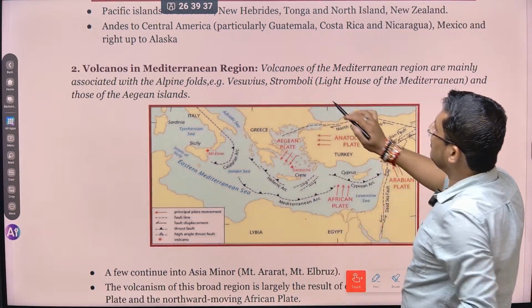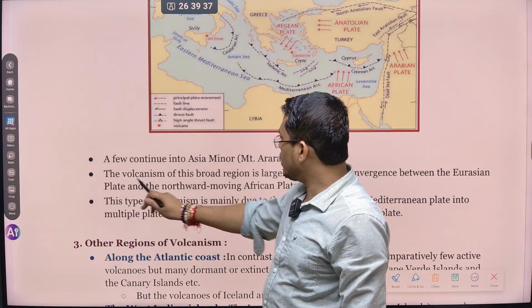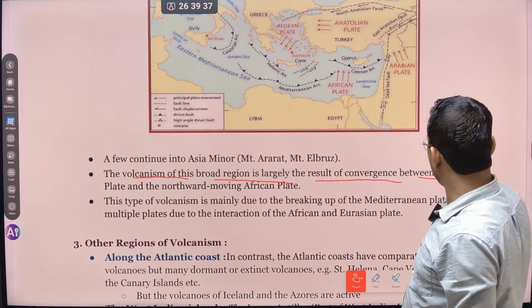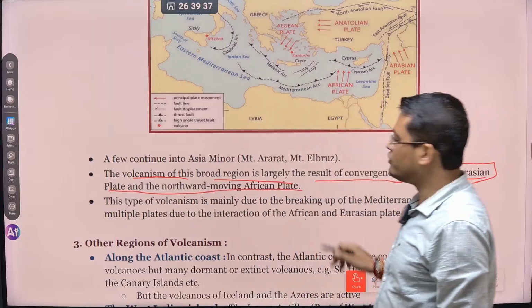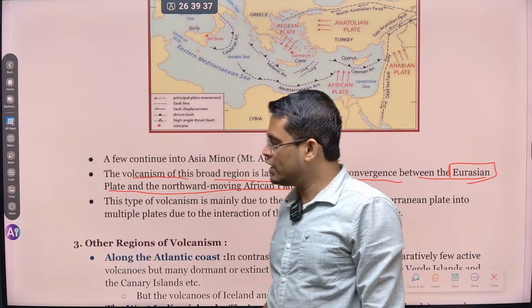You can see this description is given here. So the volcanoes of this broad region are largely the result of convergence between the Eurasian plate and the northward moving American plates. So American plates move northward and collide. That is what led to this happening.